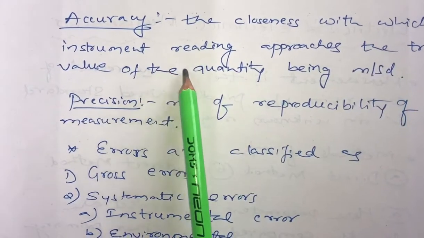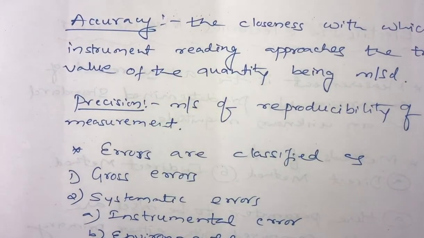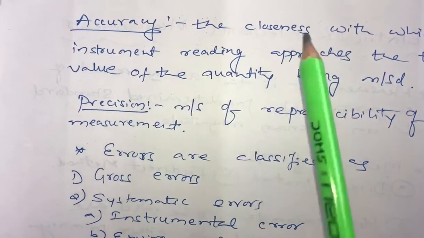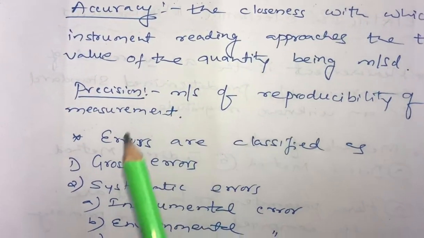Suppose the true value is 10.00. You have taken the readings 9.1, 9.2, 9.3, 9.4, 9.5, 9.6, 9.7, 9.8, 9.9. So 9.1 is very far away compared to 9.9. 9.9 is very close to the true value. So 9.9 is more accurate compared to 9.1, like that.